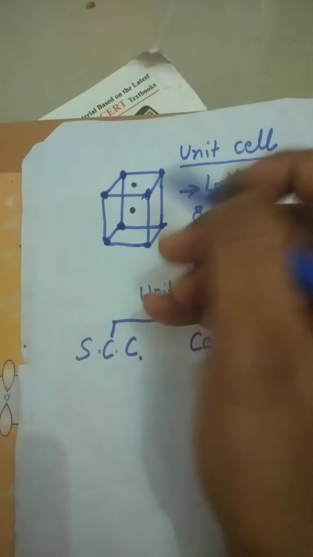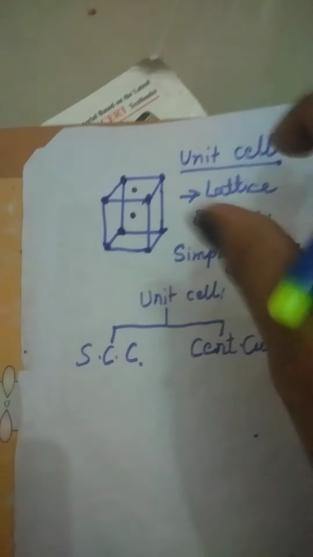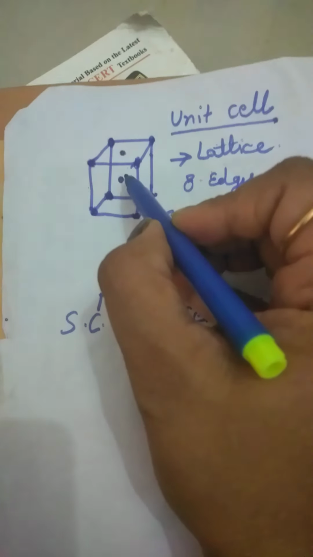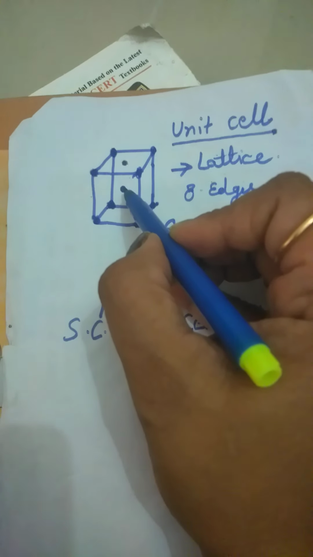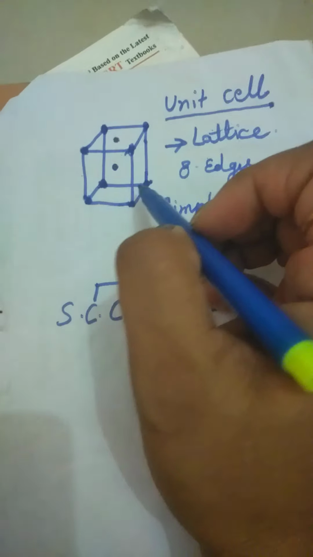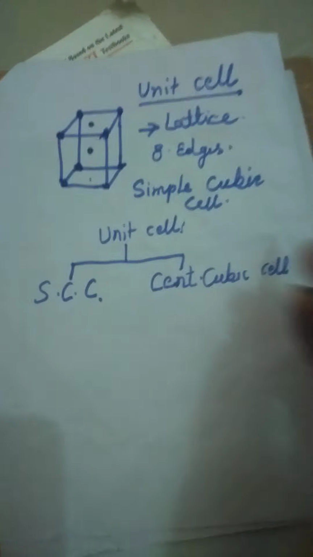If we take a cube, and you put a particle inside it, this particle is present inside the cube. Or it may be present at any of the edges. I will tell you about the edge later on.